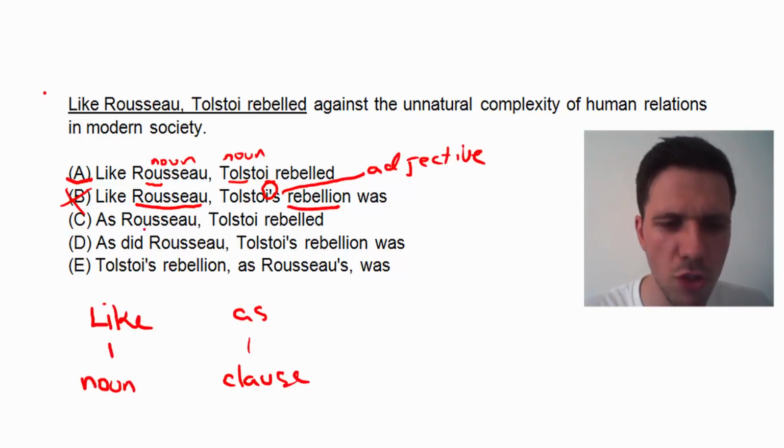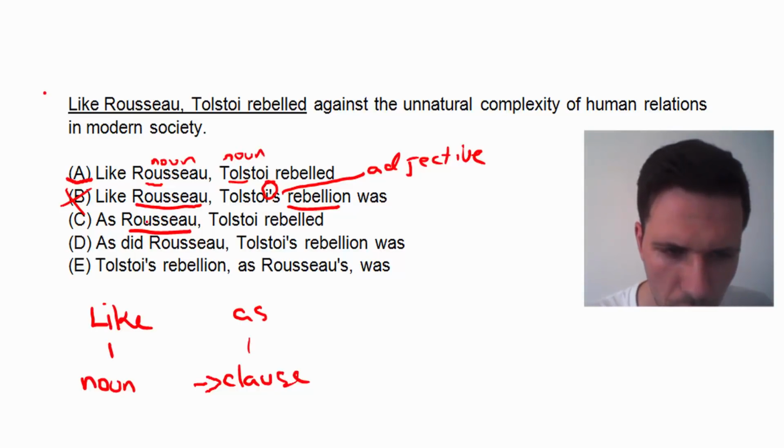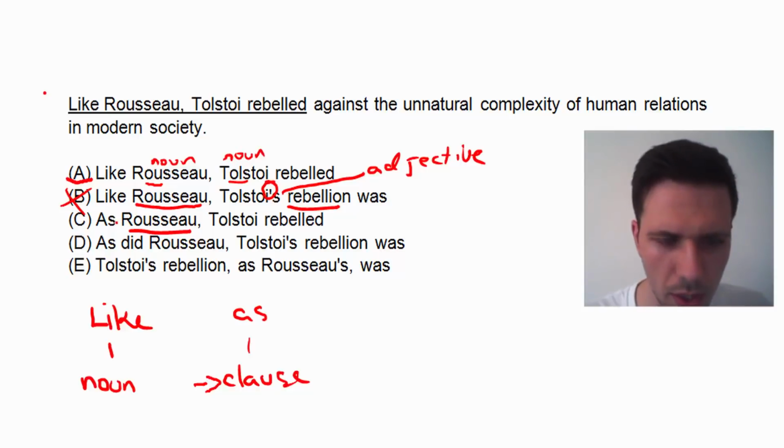What about C? As Rousseau, Tolstoi rebelled. Well, what have we got after as? We've got a noun. We should have a clause after as, as I said here. We want a clause to be coming after as, so that's no good. Let's just look at this a little bit deeper.